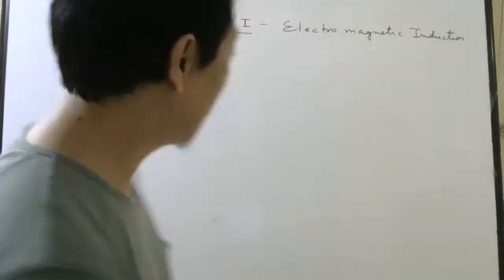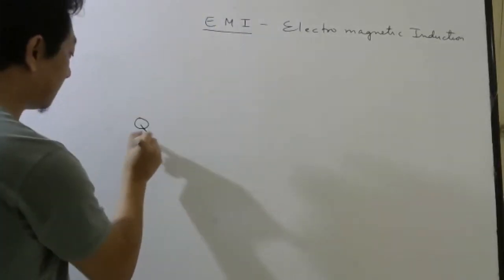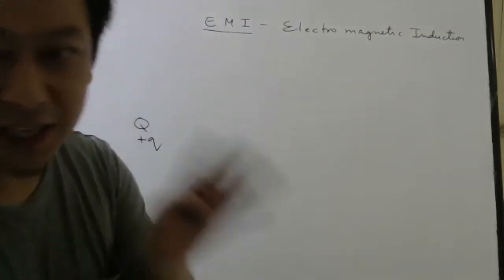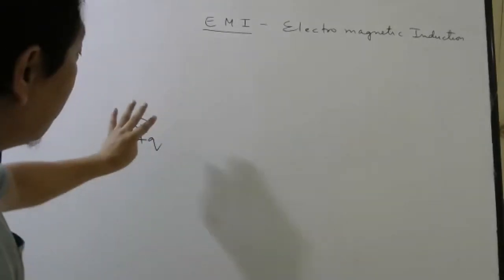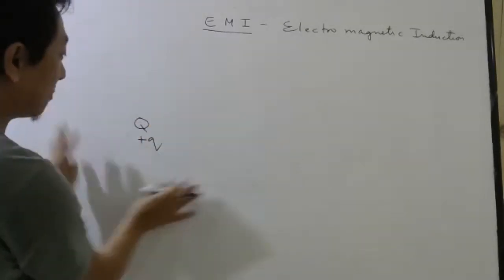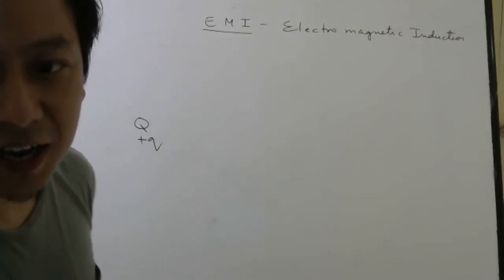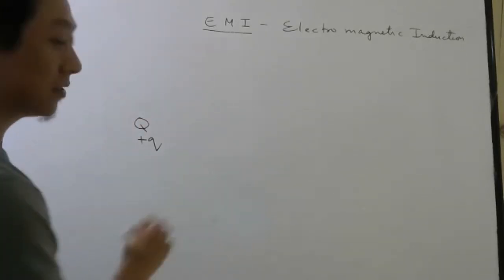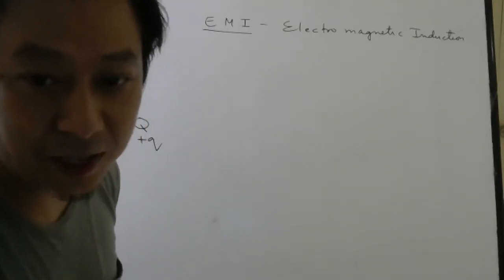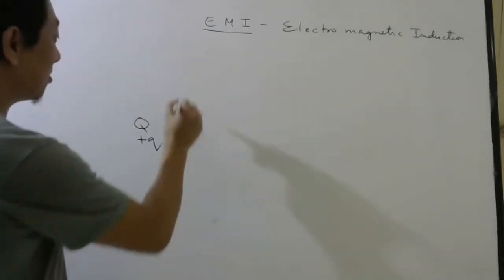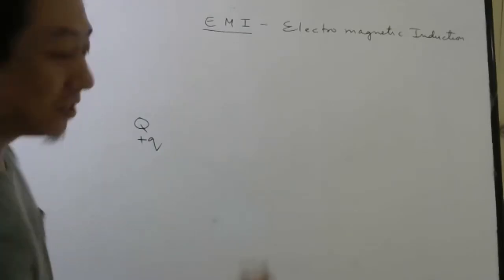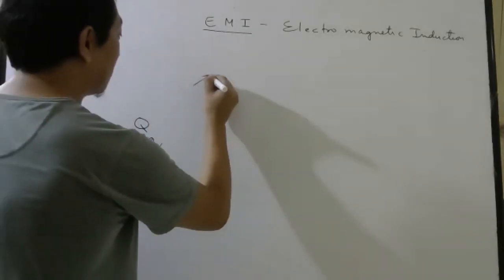Why? Look here. If there is charge, plus charge or minus charge, it doesn't matter. If there is charge in the surrounding space, what is produced? Quickly, static charge, electric field. I hope you are saying electric field. So there is electric field, right? So let us say electric field is this way.